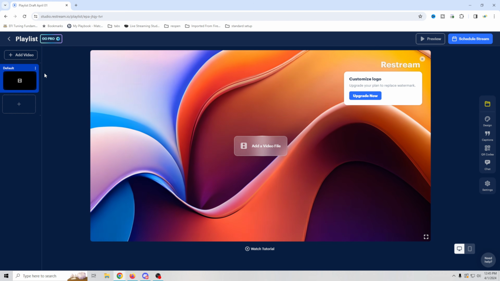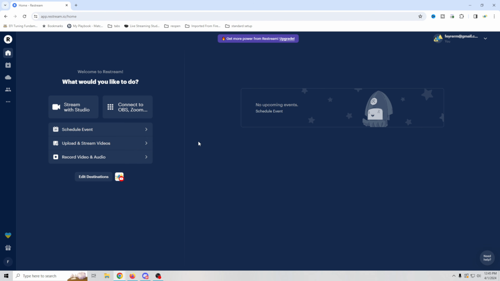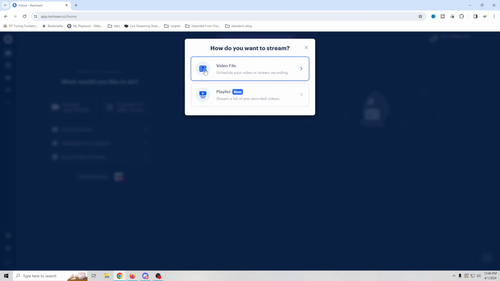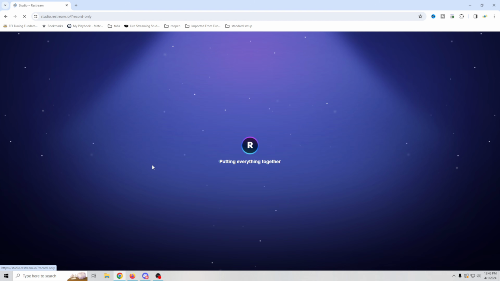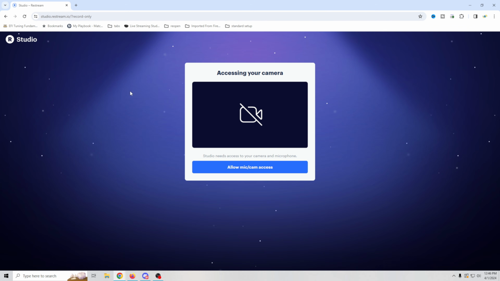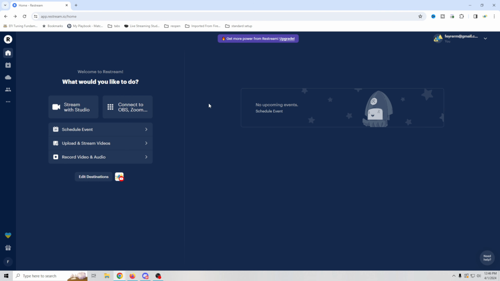Very, very cool. I think this is a neat feature. I'm sure that parts of that feature are not free, so just keep that in mind as well. You can record video and audio right here, and this is upload streams and videos, and it's basically just your video file or your playlist like we saw when you were scheduling an event. Record audio and video does the same kind of thing. So I could actually set everything up to record right here instead of having to use OBS or whatever you're using to record. I don't know why you would do this, but it is an option. Maybe you're using a cell phone and you just want to record it to the cloud or something. Then that makes sense.